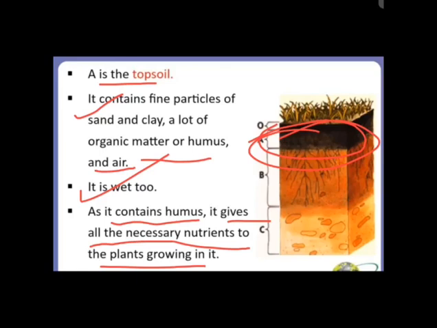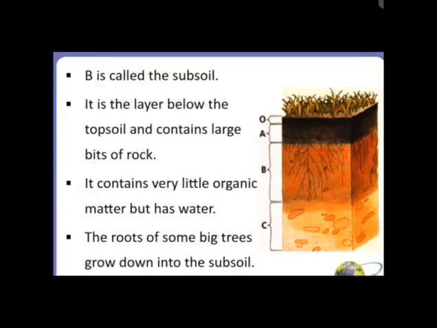Right, now the next layer is B, called the subsoil. So this part, this B, is known as the subsoil. This is the middle layer in the soil profile, and it is present just below the topsoil.